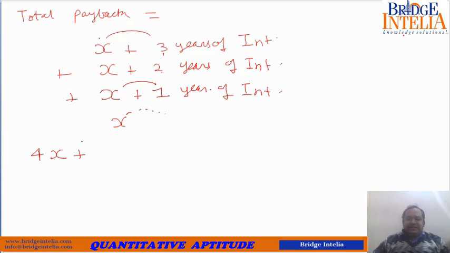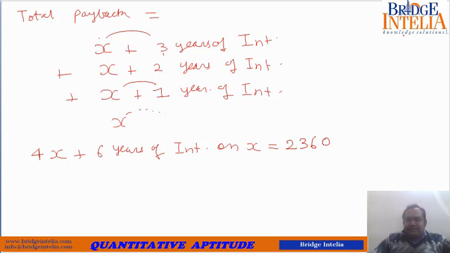So this is the total payback you have made: 4X plus 6 years of interest on X. 3 plus 2, 5 plus 1, 6 years of interest on X. Don't say 4X. 6 years of interest on X. So this is how you have paid back the amount of 2360. So this must be equal to 2360. Instead of paying 2360 in one single payment, you have taken this mathematical approach. So X, you can say X is 100% of itself.